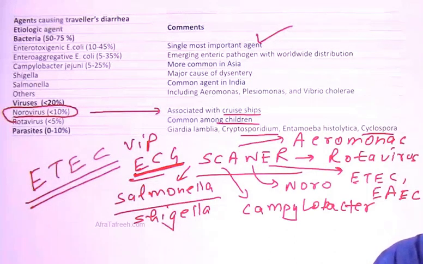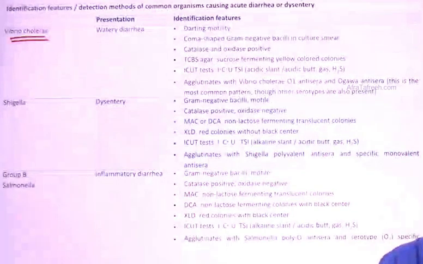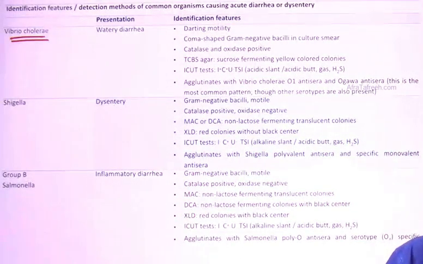Fine. Now, besides all this stuff, I want to tell you what our microbiological significance is here: what happens in Vibrio cholerae, what the features of Shigella are, what the features of Salmonella are, and all that. Okay. Now, can you tell me, I will be asking you here.